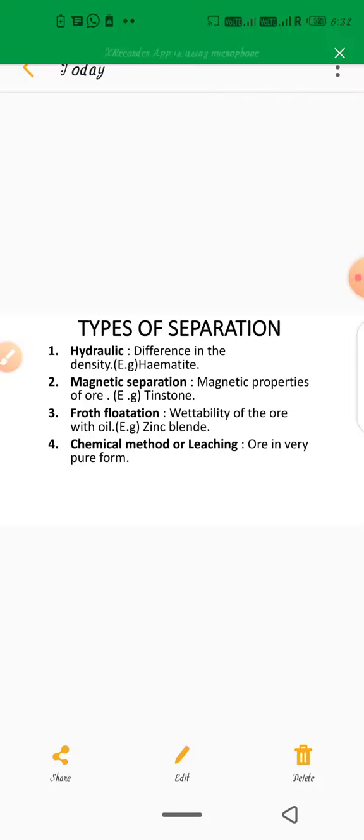As the belt moves, the magnetic particles roll nearer to the magnetic wheel and the non-magnetic particles stay away from the magnetic wheel. In this process, they can be separated. For example, tin stone has magnetic properties, so it can be separated by this method.